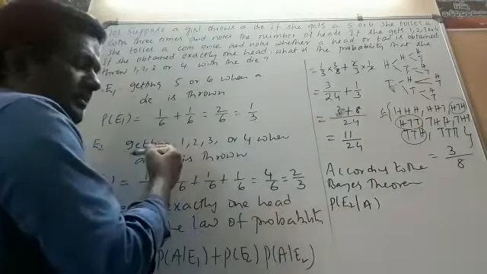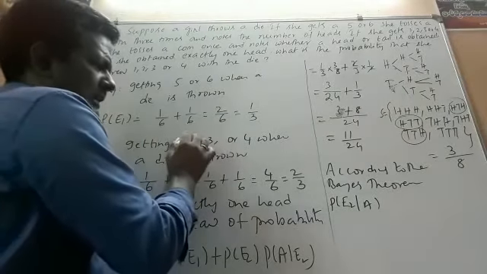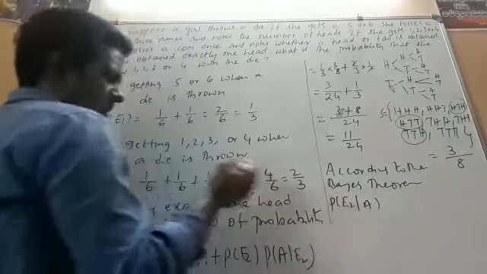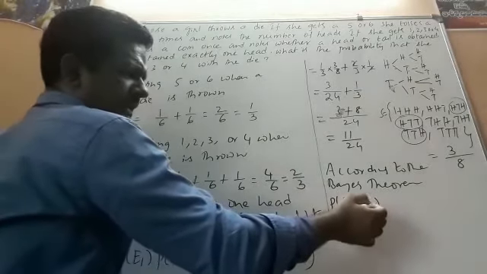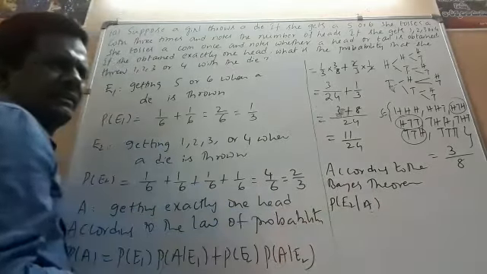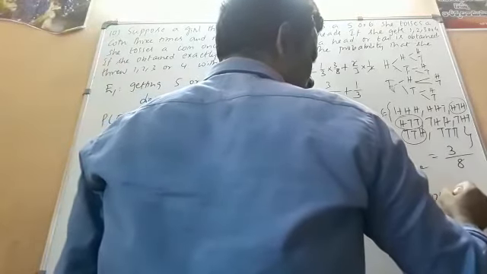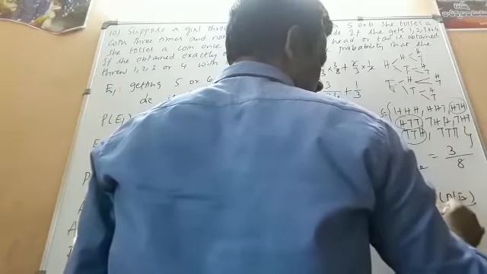She threw a die and got either 1, 2, 3 or 4. The probability that she got 1, 2, 3 or 4 where exactly one head occurred is given by P of E2 into P of A given E2, divided by P of A by the law of total probability.